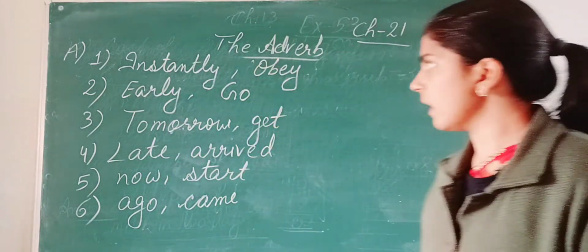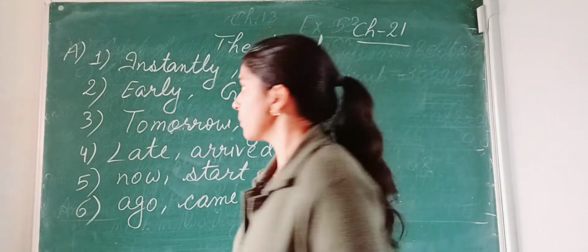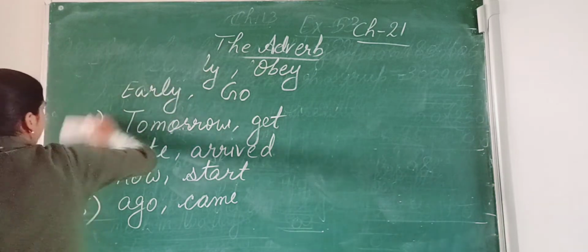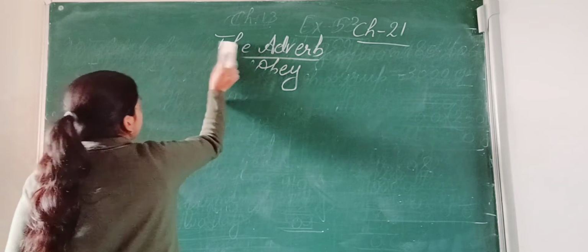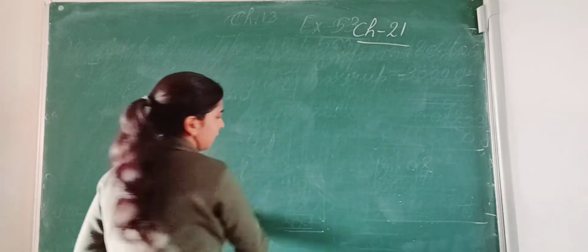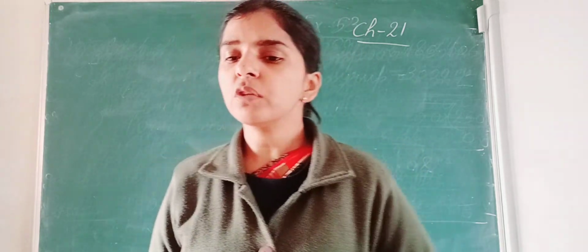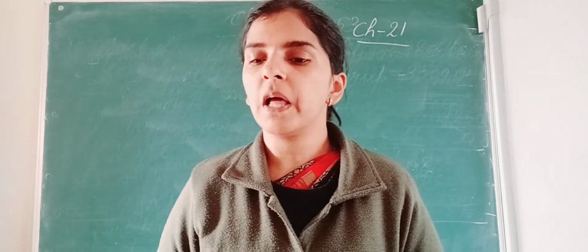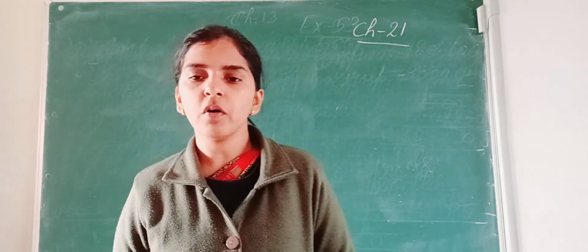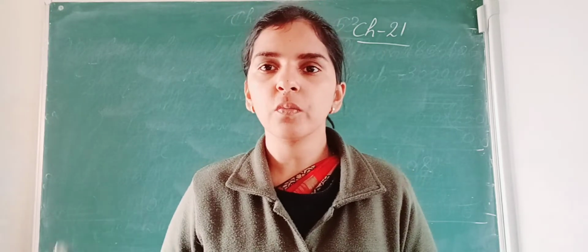Okay. So these are the answers of exercise number A. Note them down in your book. Now let's start exercise number B. Pick out the adverb of place in the following sentences and write them in the blanks. Place means where, right? It gives us the answer of where.